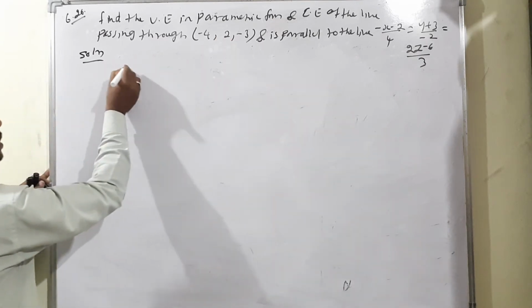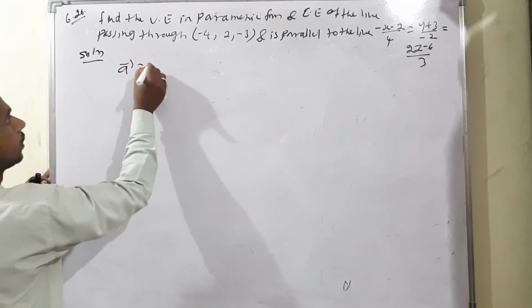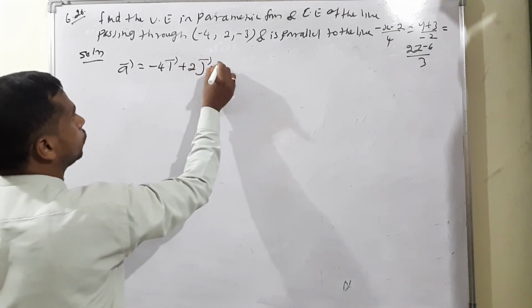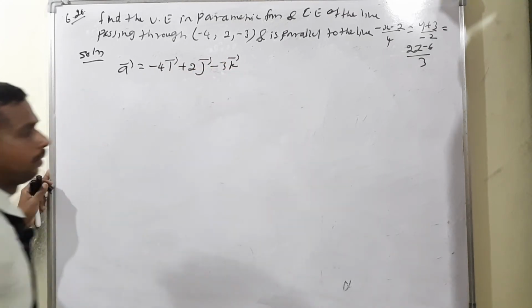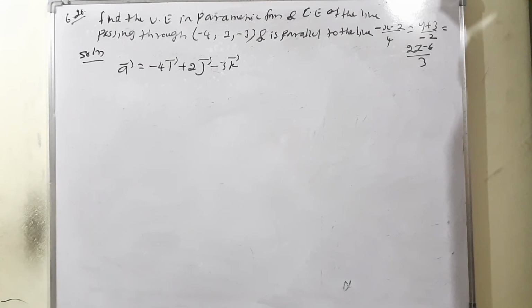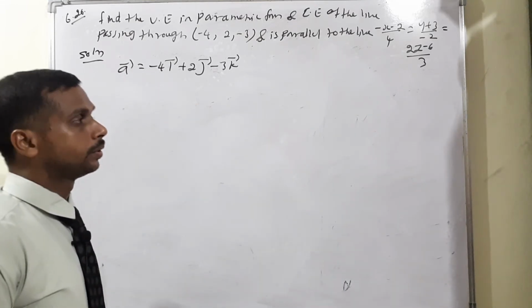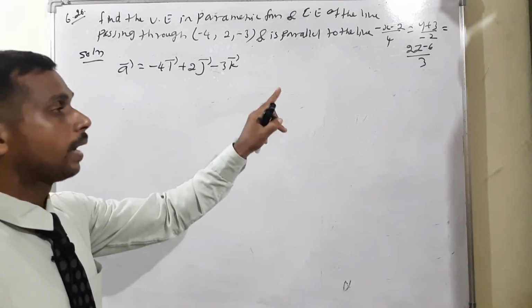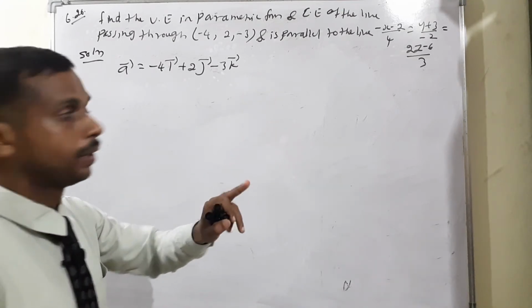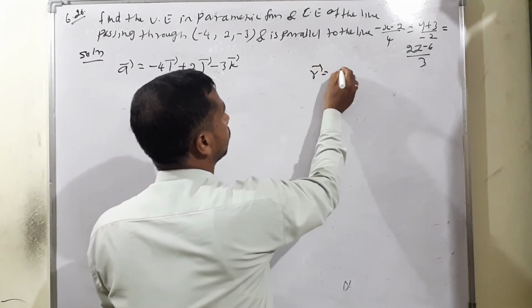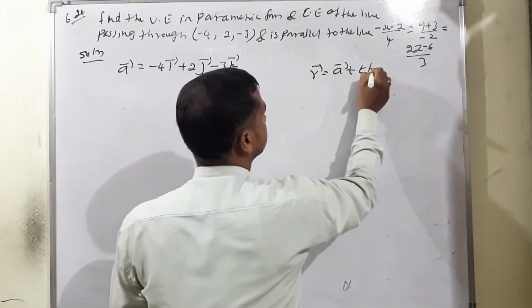What is the meaning of this point? A vector is equal to minus 4i vector plus 2j vector minus 3k vector. We can write it directly. Next, we need to find the parallel line, that is, we need to find the B vector, because we already know the vector equation: R vector is equal to A vector plus t B vector.